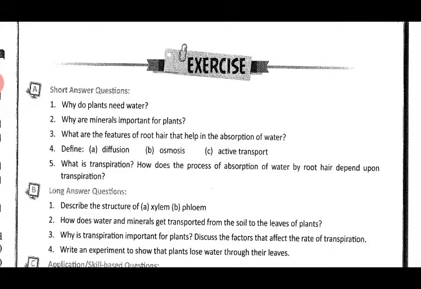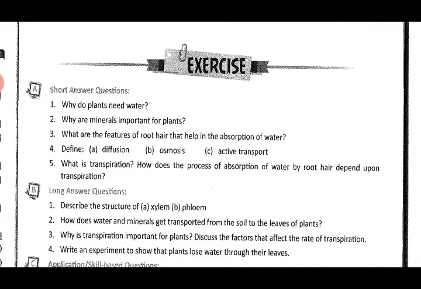Next is, why is transpiration important for plants? Discuss the factors that affect the rate of transpiration. For this: transpiration also leads to a continuous water loss in addition to a suction pressure which is created due to water that is forced into the xylem cells of the roots.